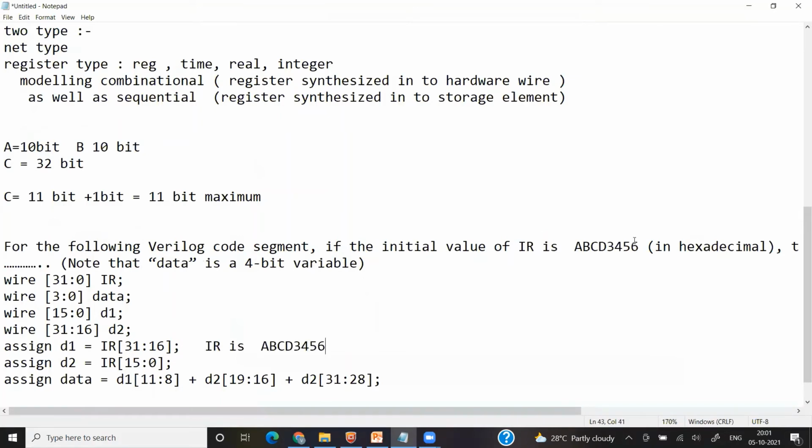Remember, hexadecimal means each digit is represented by a 4-bit value. That means 6 equals 110, but it will be represented by 0110. 5 will be represented by 0101. So it is keeping 31 down to 0. This is 4 bits, 4, 8, 12, 16. So from here to here it is 16 bits. 16 means it is like 15 down to 0, so from here to here it is 31 down to 16.